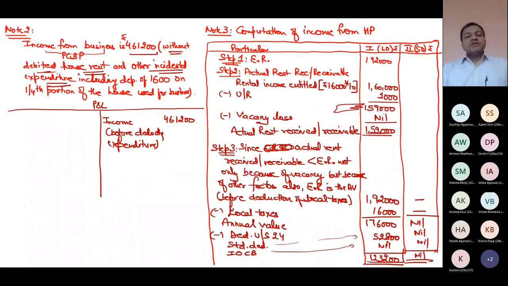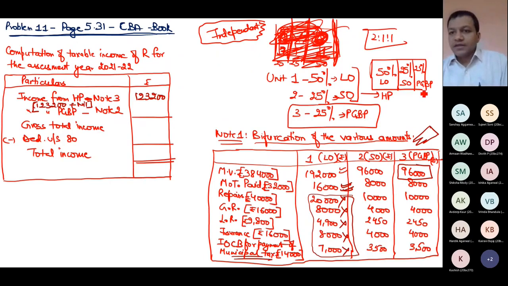For this question, the rule you should remember is that all expenses incurred in the nature of business and profession are allowed as deduction as per the provisions of income under the head PGBP. Since I have my own shop in this 25% portion of the house, I'm doing business in this portion.